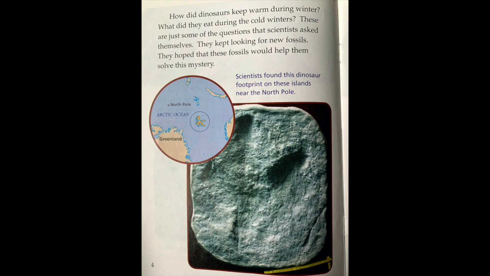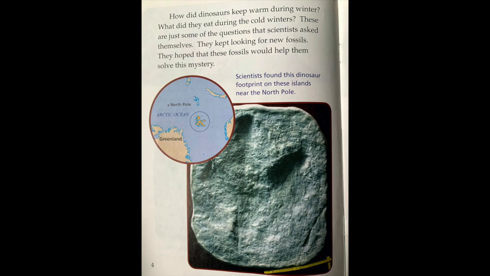Now, if we look at this page, we see that there's also a caption on this page that helps us understand what kind of picture we're looking at there. Because if you just look at the picture, I would have no idea what that is. So let's read the caption and see if we can figure out what that is a picture of. Scientists found this dinosaur footprint on these islands near the North Pole. Ooh, okay, so now we can look at that picture again, and maybe you can make out the dinosaur footprint inside the rock.